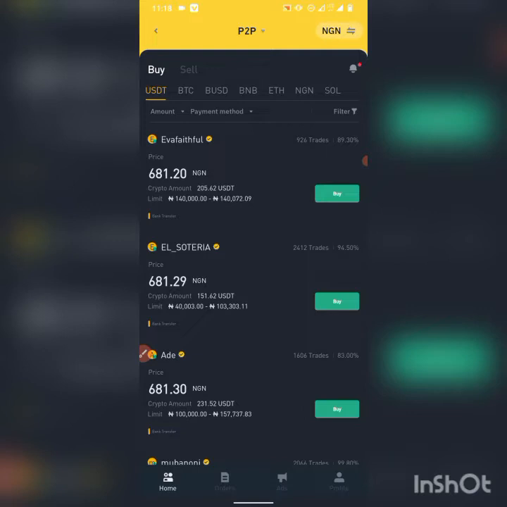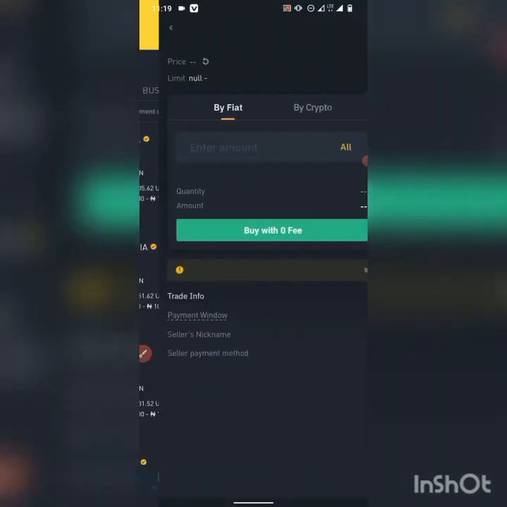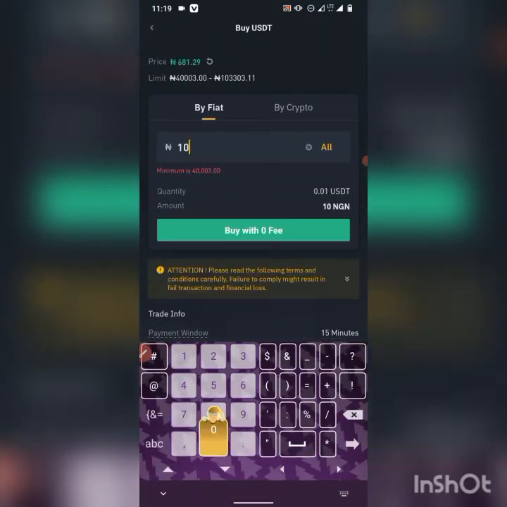Today's rate is 681.20. So let's say we want to buy about 100,000 Naira. I click on this one and put the amount 100,000. That gives us 146.78 USDT. So 100,000 Naira gives us this amount of USDT.